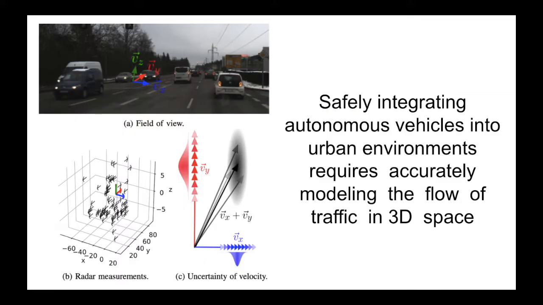Safely integrating autonomous vehicles into urban environments requires accurately modeling the flow of traffic in 3D space. Providing autonomous vehicles 3D velocity maps of their environments can help enable them to avoid collisions with other vehicles. In this work, we explore the problem of creating 3D velocity maps at both the macroscopic and microscopic levels.